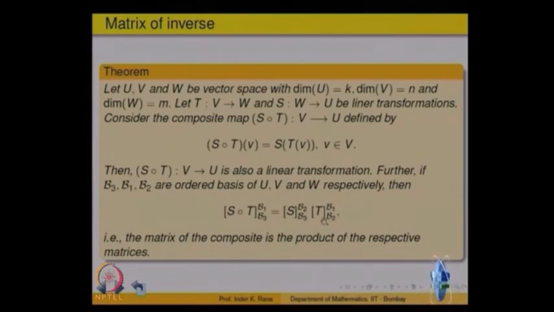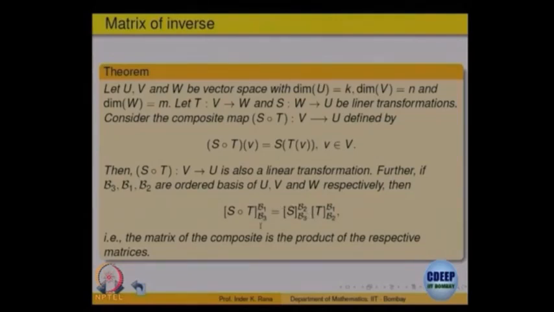We will not again prove this theorem, but note from the point of view of computing things, for the composite, B1 is on V and B3 is on U. Here S is from W to U, so it is B2 B3, where B2 is a basis on W and B3 is a basis on U. T's matrix is with respect to B1 and B2. In the composite, B2 is getting removed, so for S composite T, it is B1 and B3.